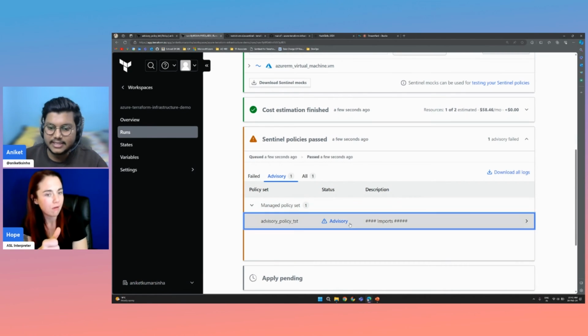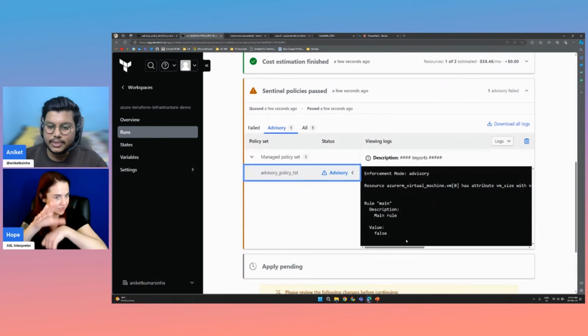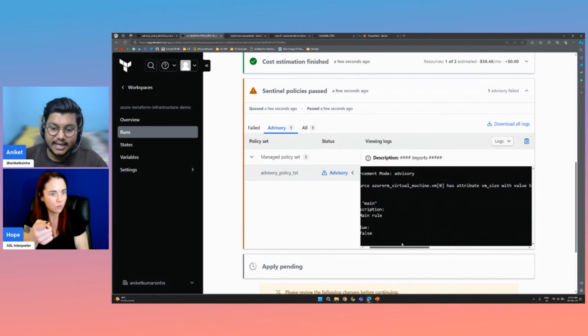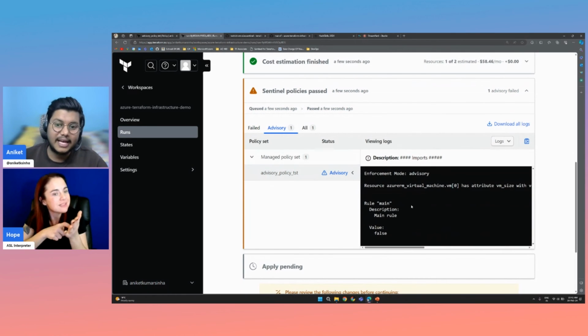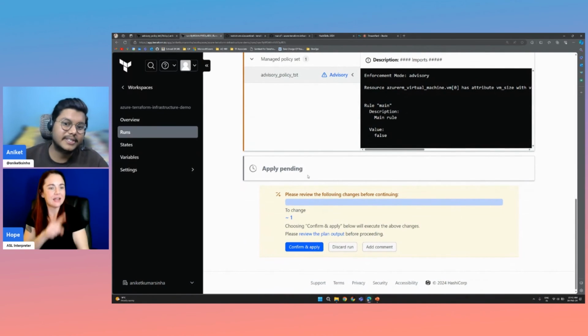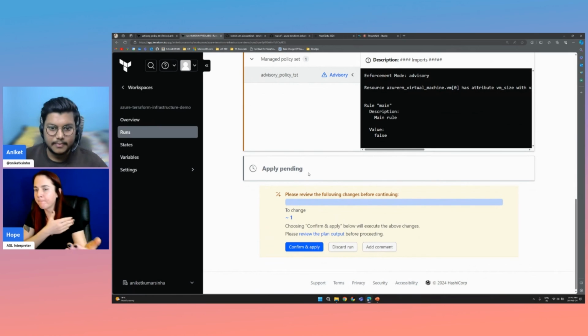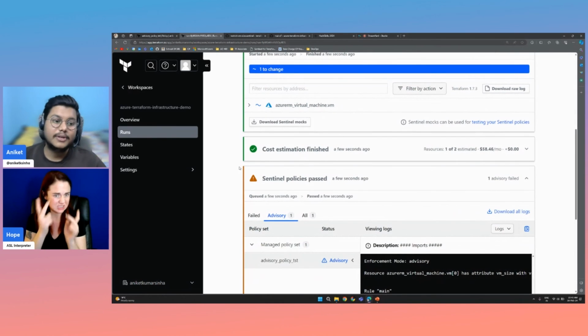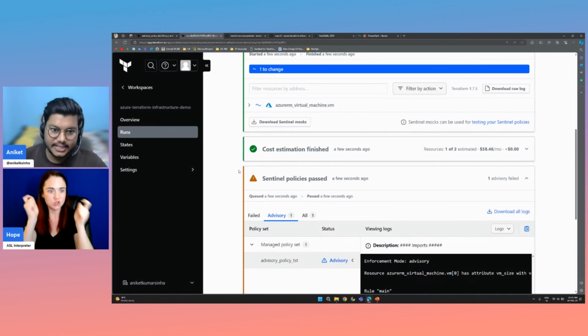You can see the advisory policy, and it is showing the same things, right? It is not allowed. But since this is advisory and I have created this and I'm the owner of this specific workspace, I can just confirm and apply even if it is going against it. Okay. So this was the part, and we have implemented our policies. We have seen how we can make all the changes and add more policies to it.